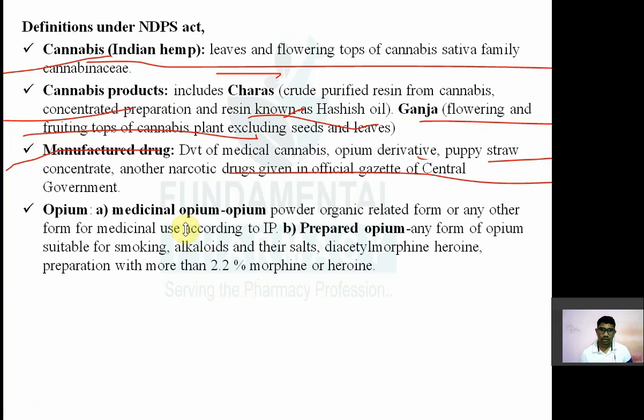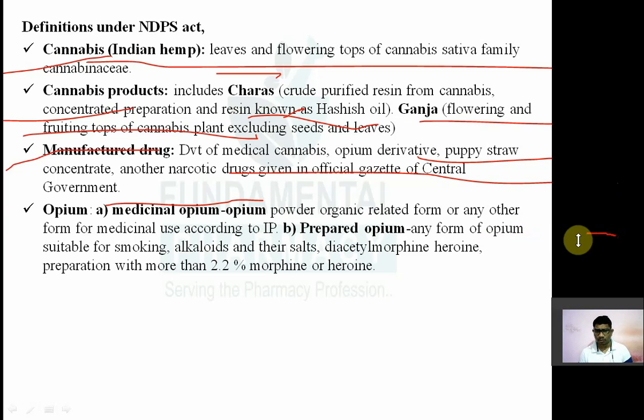Now what is opium? So there are two kinds of opium. First one is known as a medicinal opium, and second one is known as a prepared opium. So what is medicinal opium? Powder form or organic related form or any other form for medicinal use according to Indian Pharmacopoeia, known as a medicinal opium.